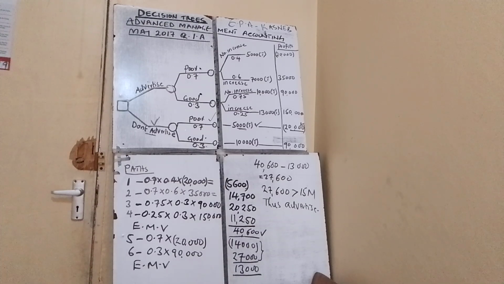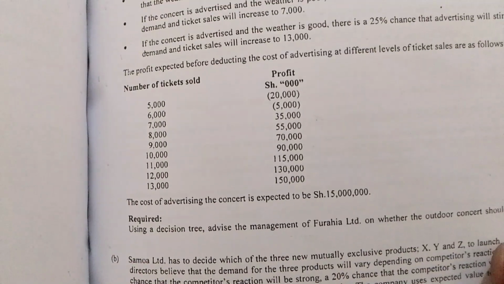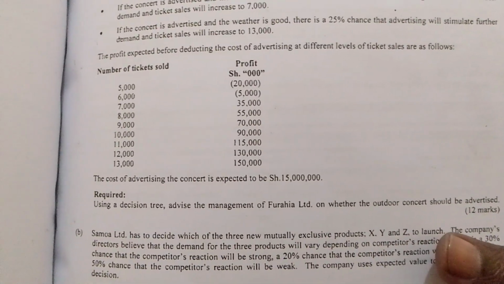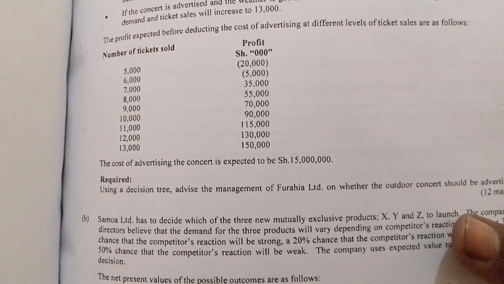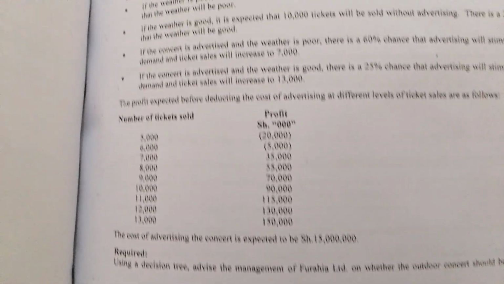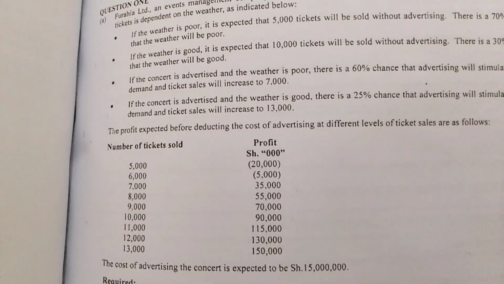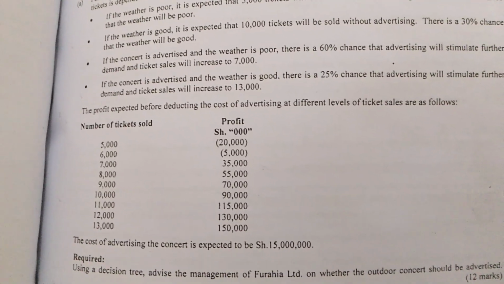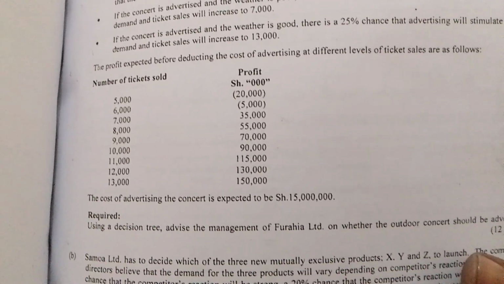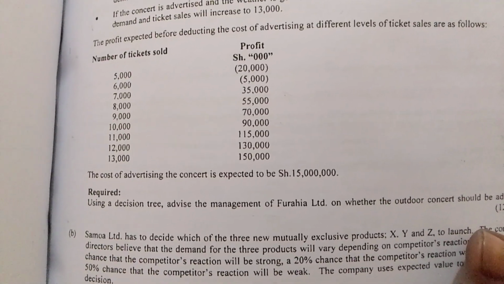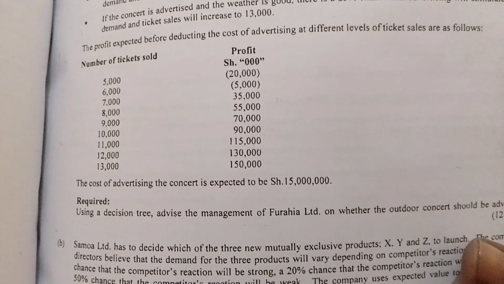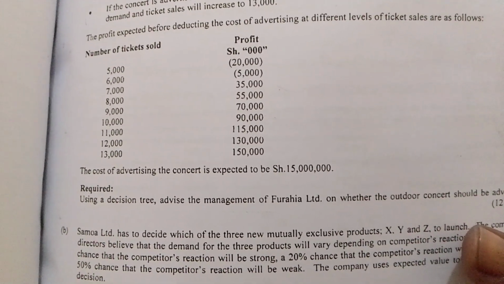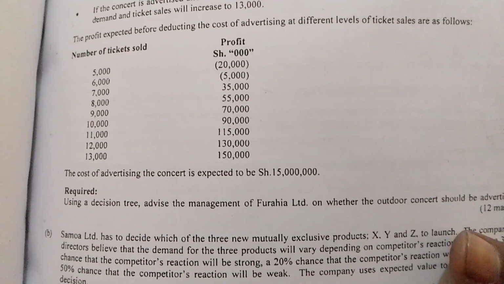Because we are saying 10,000 tickets will be sold, you look at that table again, the table where you are given number of tickets sold and profits. We are looking at 10,000 tickets sold. That is what we are told in bullet number 2. When you sell 10,000 tickets, what is the profit? It is the fourth item from below.